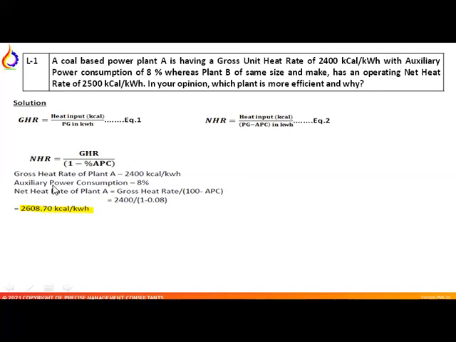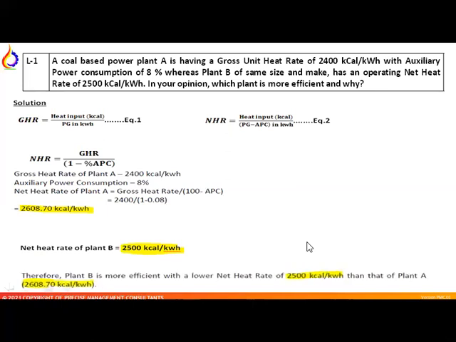Now we have the net heat rate for plant A, and we have the net heat rate for plant B. From this we can clearly identify that plant B has a lower heat rate as compared to plant A. Hence, we can say that plant B is more efficient than plant A. Please note that the heat rate should be as low as possible. The lower the heat rate, the more efficient the plant.